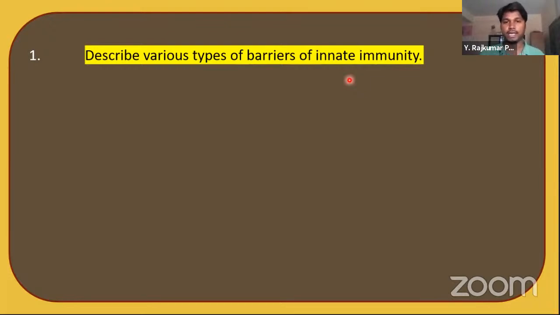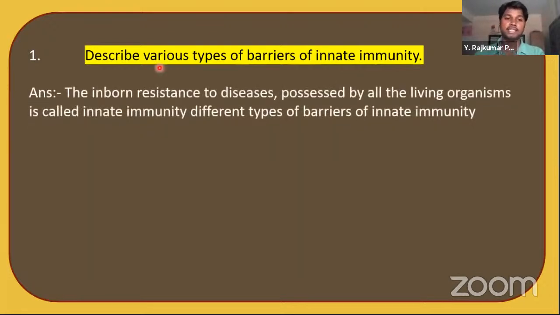It is not acquired. Acquired immunity means that we get after birth. The inborn resistance to diseases possessed by all living organisms is called innate immunity.